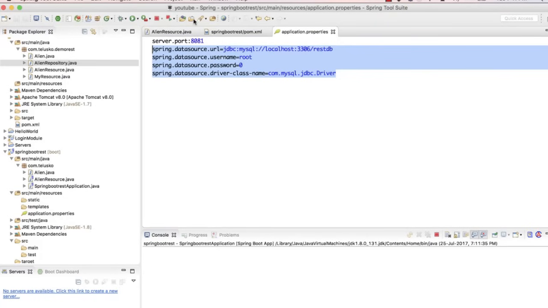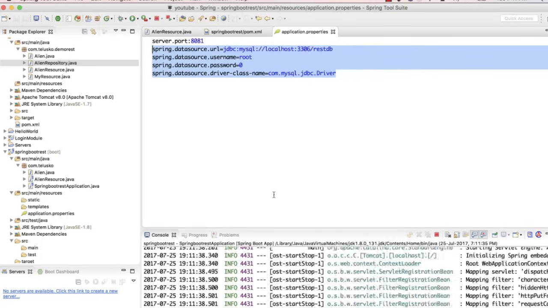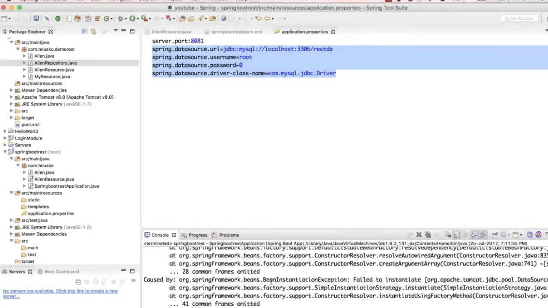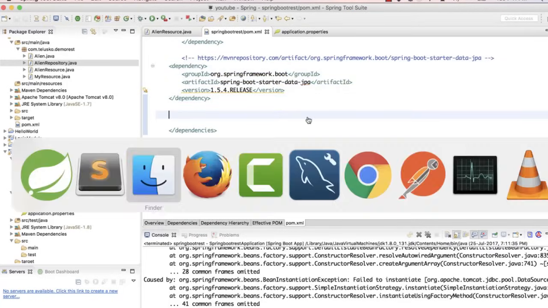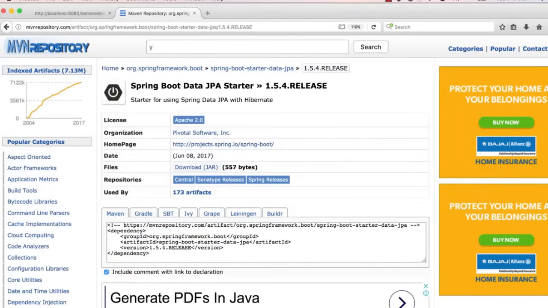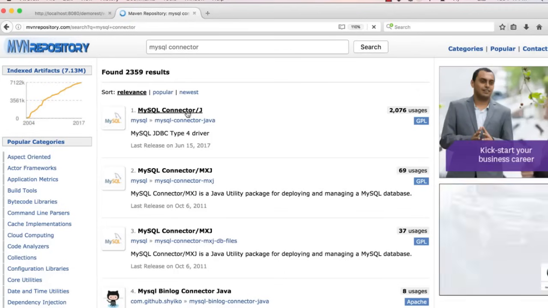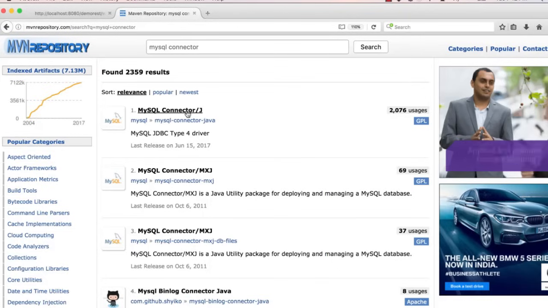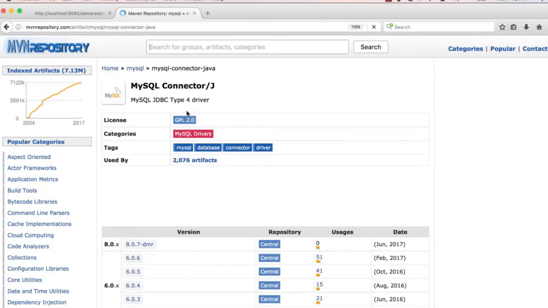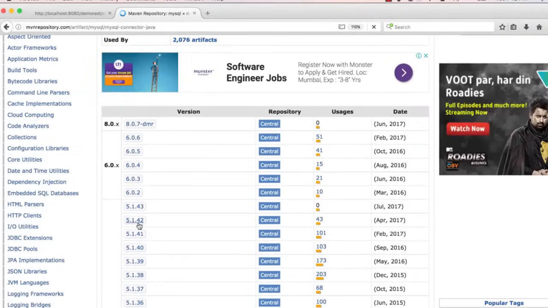Let's restart the application. Again, this will not be fetching from the database, but at least the application should work. Oh, we got an error now. It says it is not able to find com.mysql.jdbc.Driver because we forgot to add the MySQL dependency. Let's add that as well. Let's go to my repository here and say, hey, I want a MySQL connector. In fact, you don't even have to do this. If you know that you are working with Spring Boot, JPA, Web, and MySQL, while creating the project, you can also search for MySQL. It will give you the dependency. But since we have not done that there, let's do it manually here.